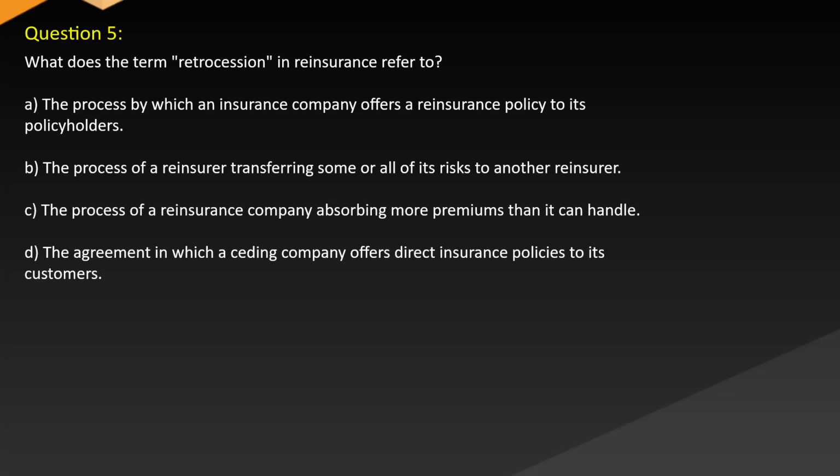What does the term retrocession in reinsurance refer to? A. The process by which an insurance company offers a reinsurance policy to its policyholders. B. The process of a reinsurer transferring some or all of its risks to another reinsurer. C. The process of a reinsurance company absorbing more premiums than it can handle. D. The agreement in which a ceding company offers direct insurance policies to its customers.